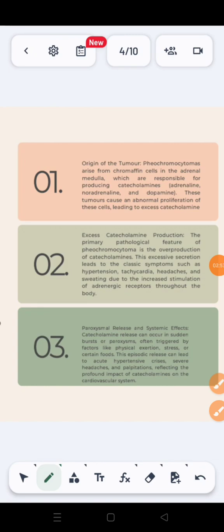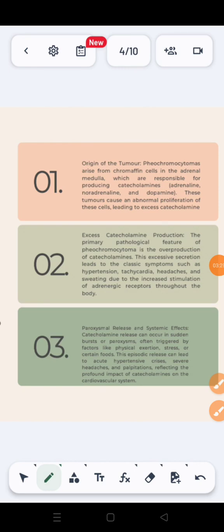Number 2, excess catecholamine production. The primary pathological feature of pheochromocytoma is the overproduction of catecholamines. This excessive secretion leads to the classic symptoms such as hypertension, tachycardia, headaches and sweating. This is due to the increased stimulation of adrenergic receptors throughout the body. You know, adrenergic receptors are used in fight or flight mode. So when there's a tumor in your adrenal gland, which is called pheochromocytoma, these adrenergic receptors don't get suppressed; they get stimulated.